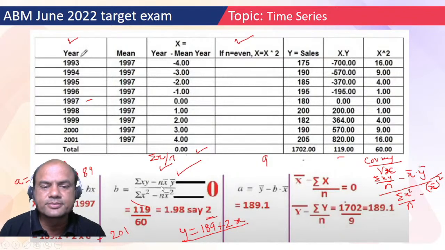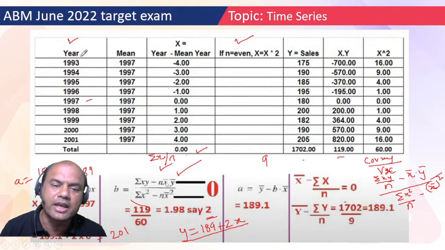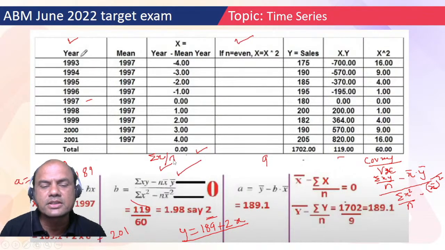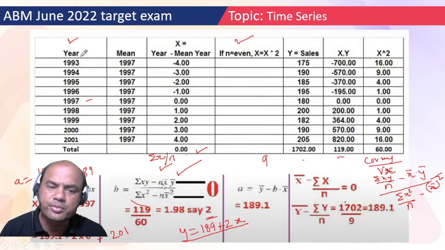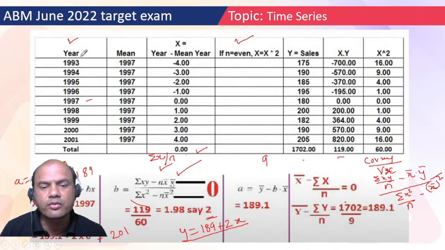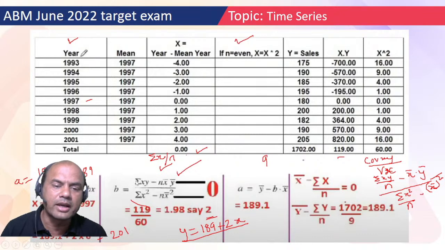Now look at this, n into x bar dot y bar. What is x bar? X bar means average of x. So what is total of x? 0. Now if total of x is 0, what will be average? It will be 0. So you got this point as 0. So n x bar dot y bar is 0. N x bar square, again that is 0. So what remains now? B equals to my summation xy upon summation x square.